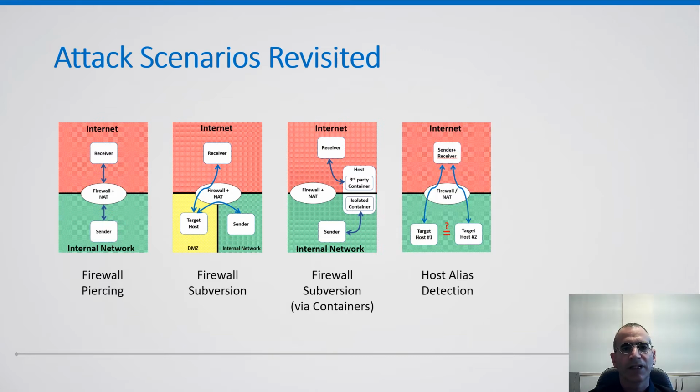Finally, in the host alias detection scenario, the attacker uses the covert channel approach in a different way. The attacker implements both the sender and receiver from the internet vantage point. The sender is implemented with the first virtual network service as its pivot host, while the receiver is implemented with the second virtual network service as its pivot host.